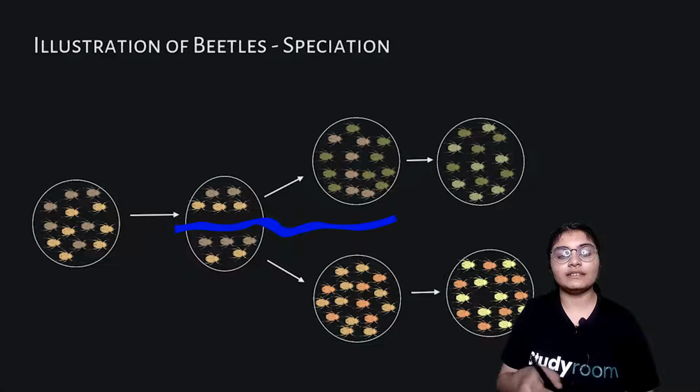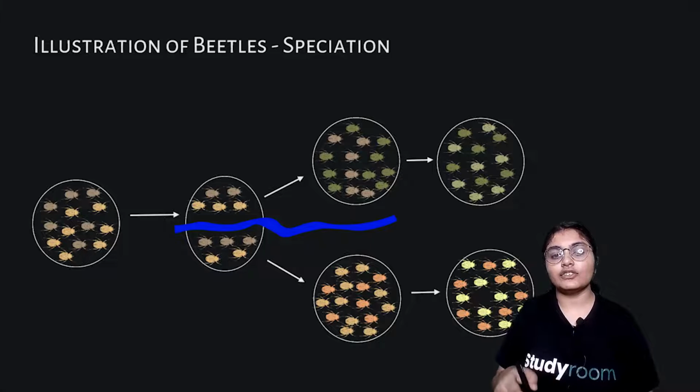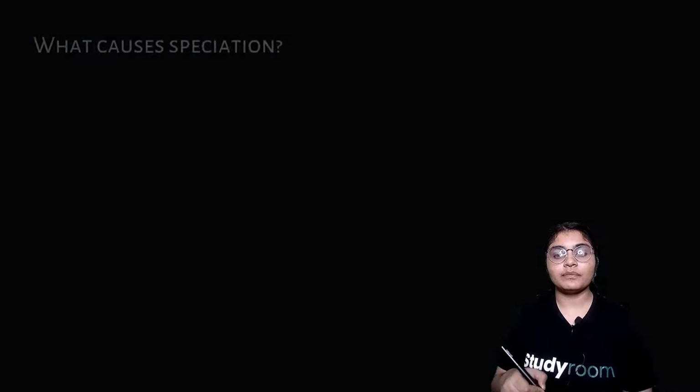These beetles then adapt to the environment on either side of the river, and they adapt to the different environments, and hence they evolve differently. So these beetles will evolve according to the environment on this side of the river, and those beetles will evolve with respect to the environment on the other side of the river. So they will evolve into different kinds of beetles based on the environment they are exposed to.